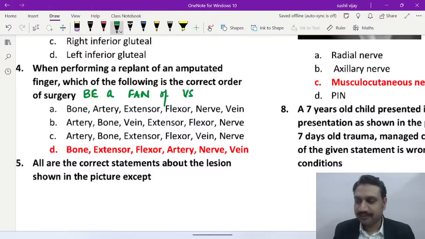Aisha is absolutely correct. Be a fan of VS. So what does it tell you about this one? Which one is correct here? Fourth, D. Yes, absolutely correct. Third A, yes, Kamran is right. Fourth is D. Absolutely correct.